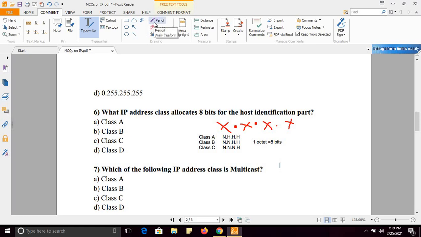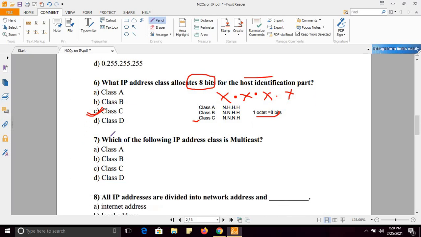Fine. So question is, what IP address class allocates 8 bits for the host identification? It means I have to find the class which has only one octet for host, because one octet is of 8 bits, and that class is class C. So right answer is option C.